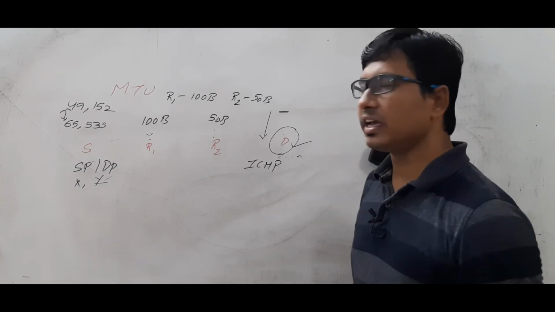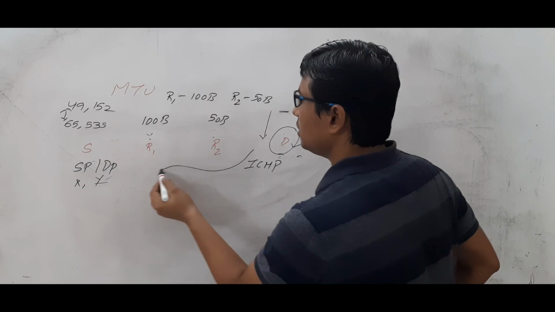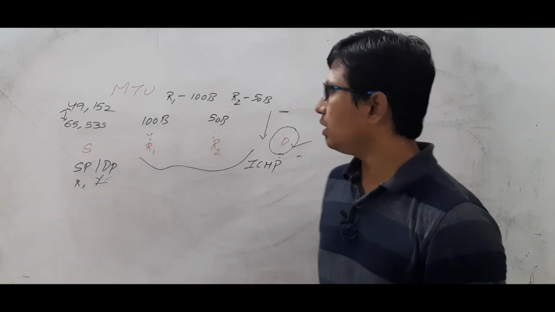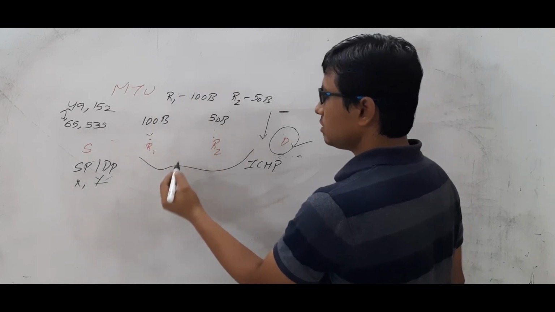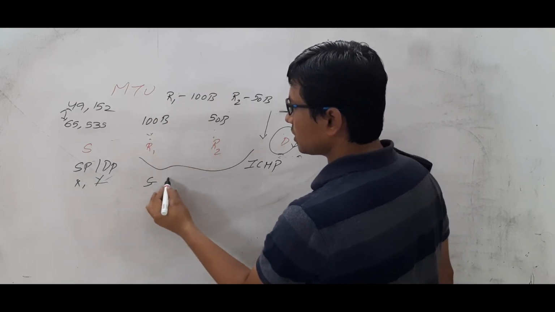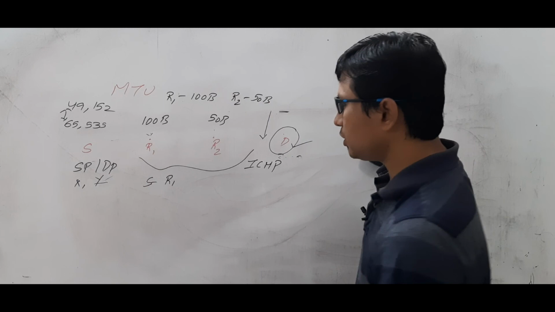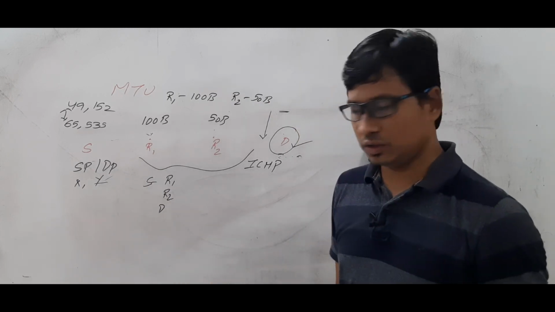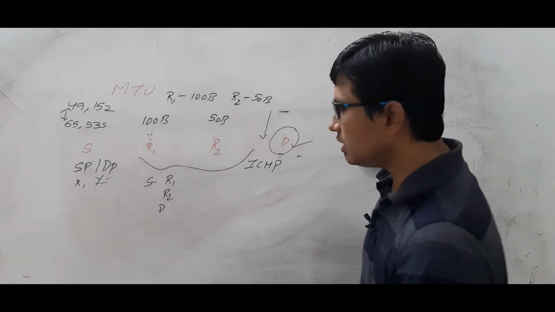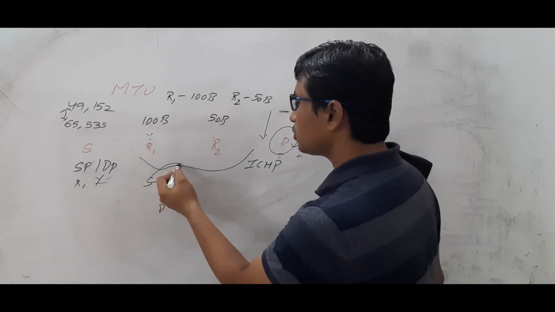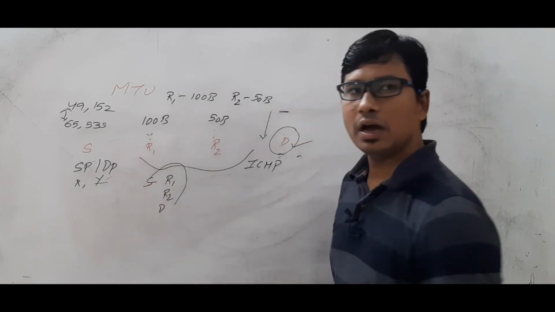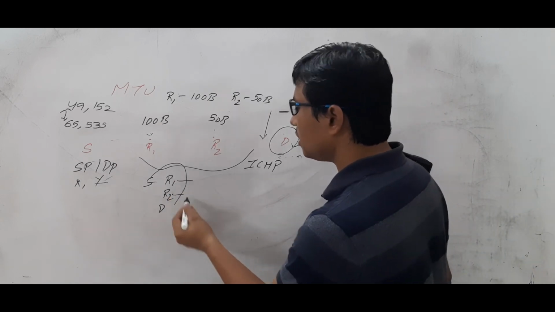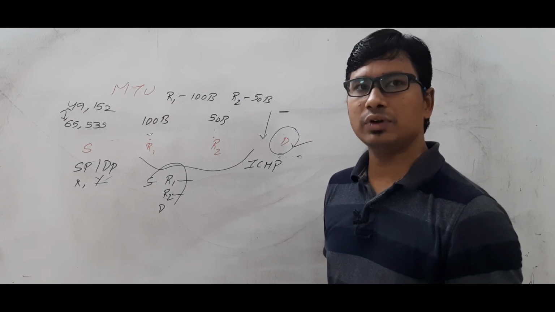It will generate an ICMP packet and send it to the source via router R2 and router R1. Now the source is able to know router R1's MTU and router R2's MTU, and it is finding the destination also. It identifies that from source to destination it has to go via R1 and R2, and it knows the MTU of both.